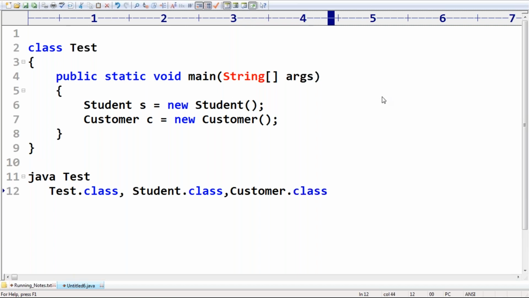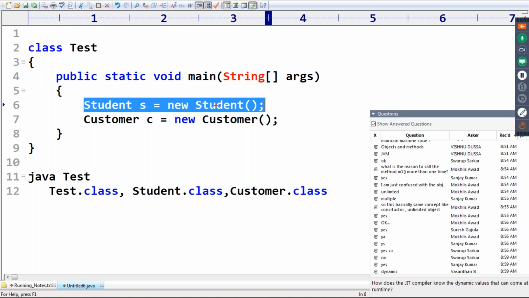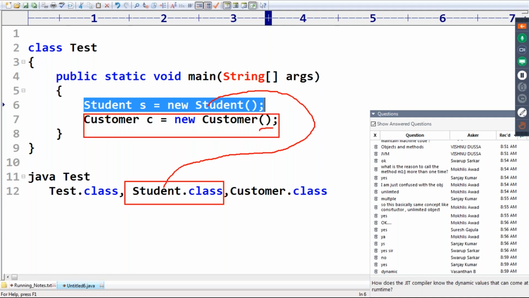Do you know when the Tester dot class file will be loaded? Because you are asking to run Tester, at the beginning it will be loaded. Next, while executing, whenever you are creating a student object, only then is the student dot class file required, so at this time only the student dot class file will be loaded. Whenever you are using the customer class, then only the customer dot class file will be loaded.